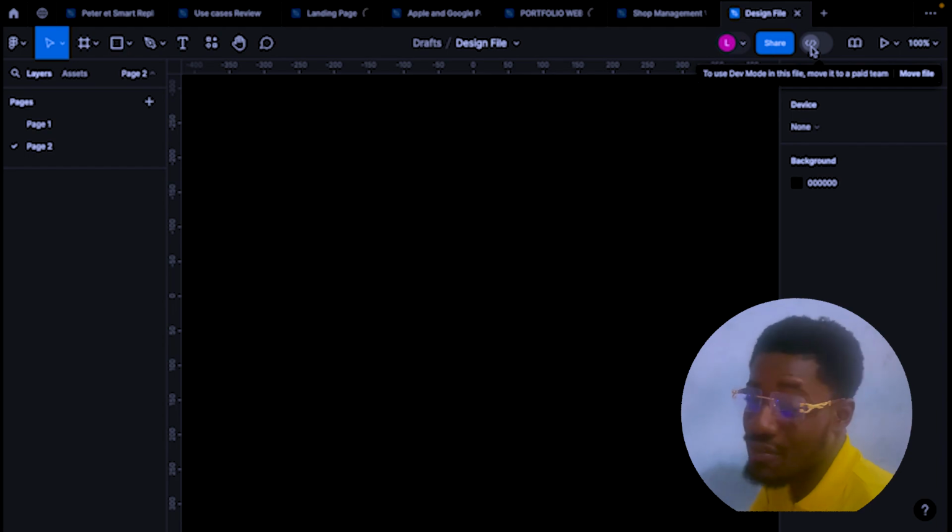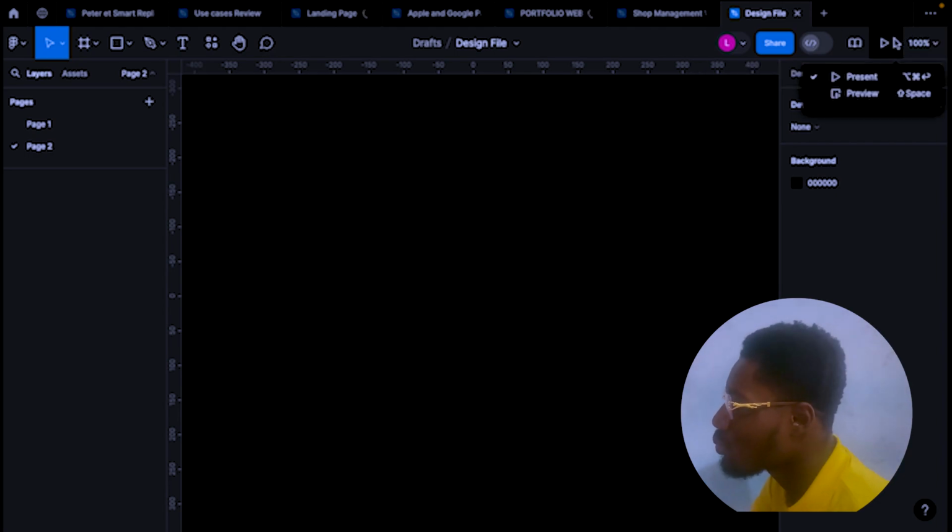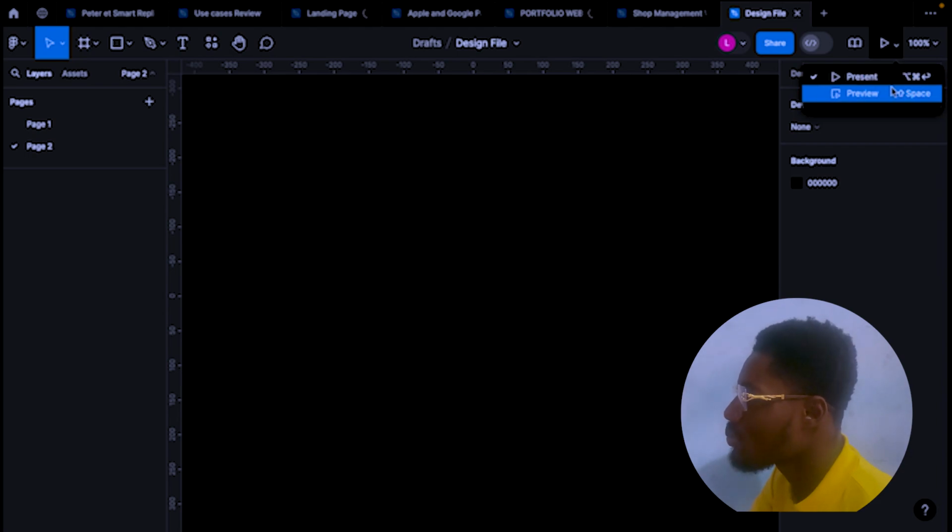At first, we had the dev mode here, but now the dev mode is not available for free. If you want to enter dev mode, you have to pay for it. And this is the preview, for you to preview a project on a bigger screen to see how it looks and present it also.